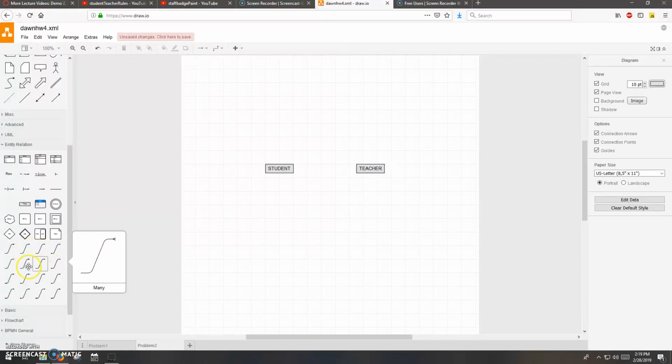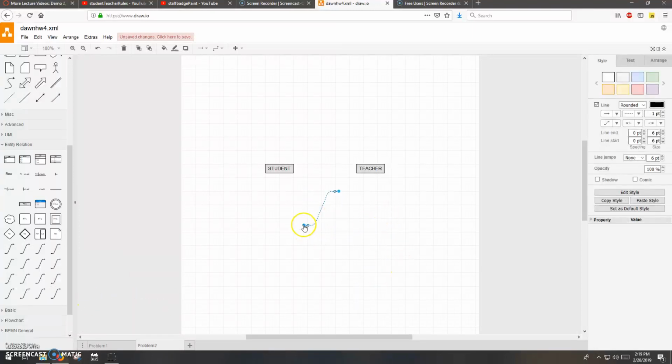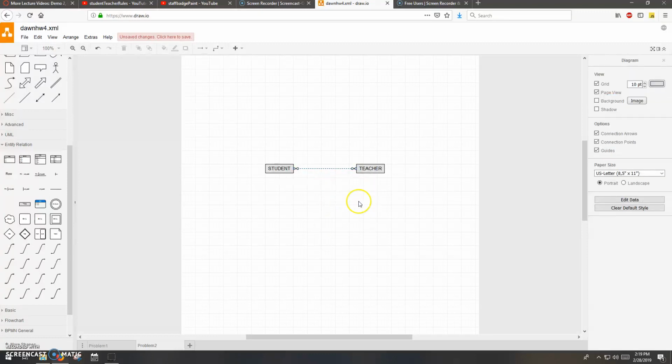And let me see if I can find this line. Eventually we'll get used to where we're going to keep using the same one. Yeah, I'm getting closer there. There it is, it's the last one. This is a common line that you'll use, the double crowfoot with optional on both sides. So that's in the lower corner apparently. So I'm going to drop that into my diagram. Again, I'll connect them just pointing to these blue ends. And when you get that green light, so to speak, you just let go, and you're connecting your diagram.